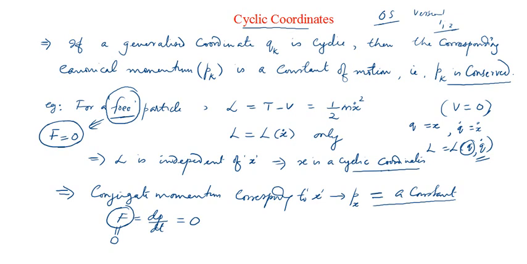For a rotating system, what will the Lagrangian be equal to? It will be simply half I theta dot square, right? Half I omega square. Only the rotational kinetic energy will be there, right? So you can see that this Lagrangian is independent of the generalized coordinate theta. So L is a function of theta dot only here, meaning theta is the absent generalized coordinate.